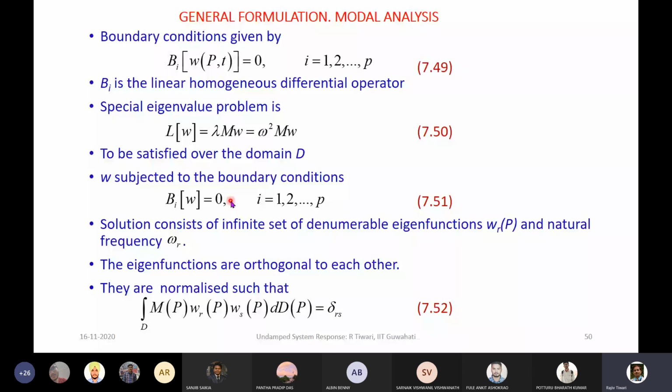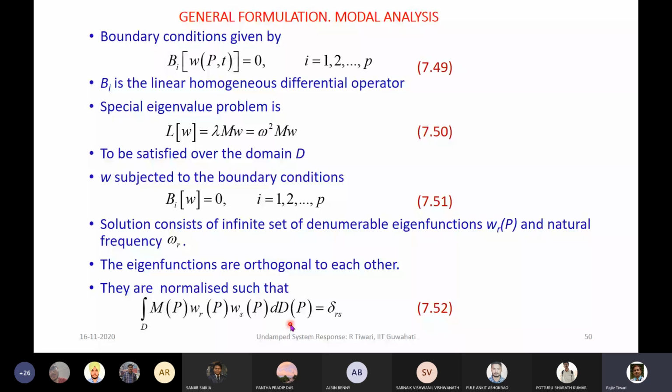We even had the normalization of the eigenfunctions with respect to mass, and even the orthogonality condition is specified with this. If we have two different eigenfunctions, this becomes 0. Otherwise, if they are the same, then it is 1. So individually all the modes, or the eigenfunctions, we are normalizing to equal 1. Some similarity you can see to what we have done for the discrete system. Here also the similar properties, similar steps will be there.